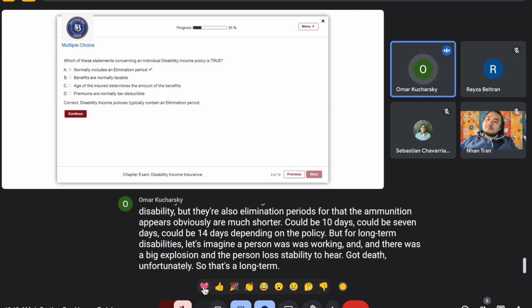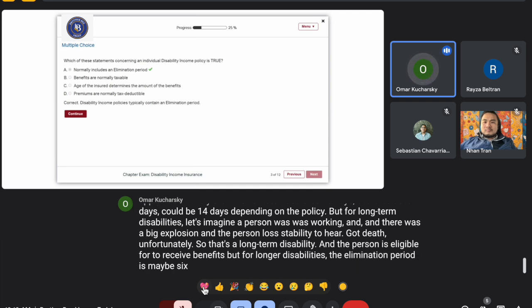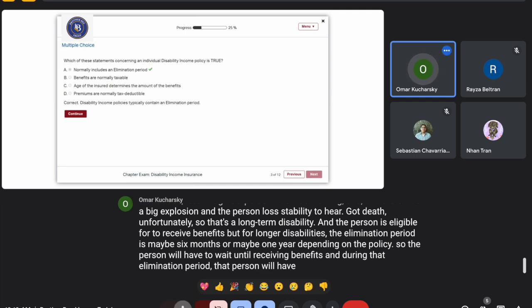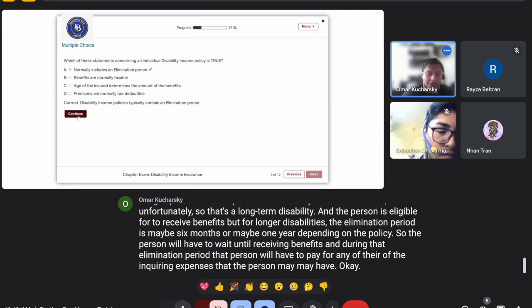That's a long-term disability, and the person is eligible to receive benefits. But for longer disabilities, the elimination period is 6 months or maybe 1 year, depending on the policy. So the person will have to wait until receiving benefits, and during that elimination period, that person will have to pay for any incurring expenses. Okay, let's continue.